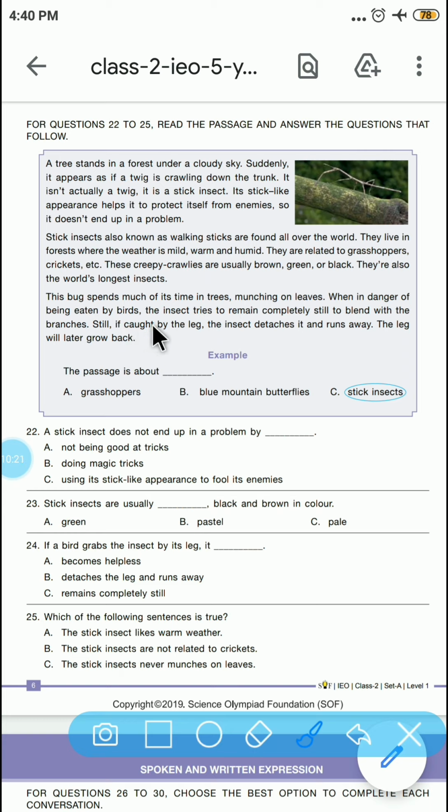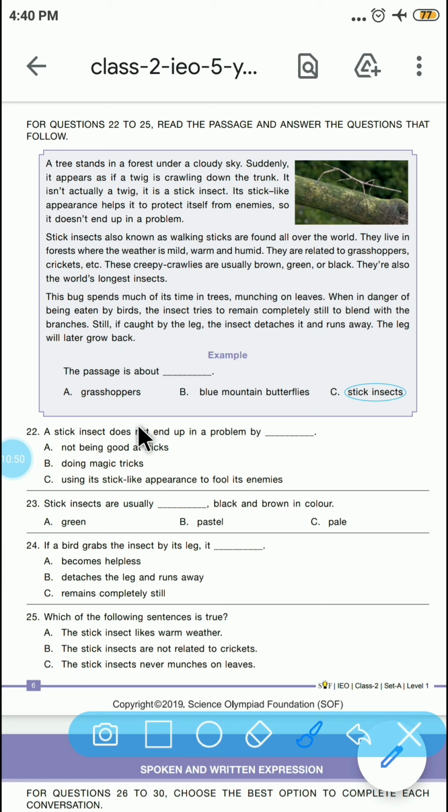Still, if caught by the leg, the insect detaches it and runs away, and the leg will later grow back. So this is the passage. So basically this walking stick insect is related to the family of crickets or grasshoppers. Now we will answer the question on the basis of this passage.